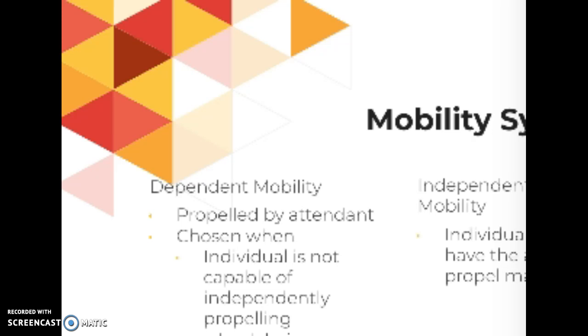An independent manual mobility system is for those who have the ability to propel a manual wheelchair. Independent powered mobility systems are required when the user has difficulty propelling a manual wheelchair. These are the powered wheelchairs that are driven by the user.